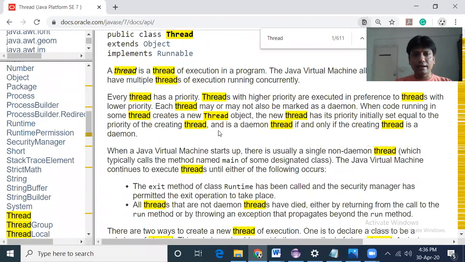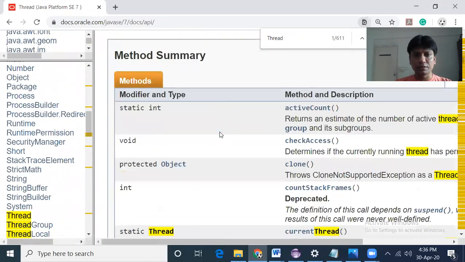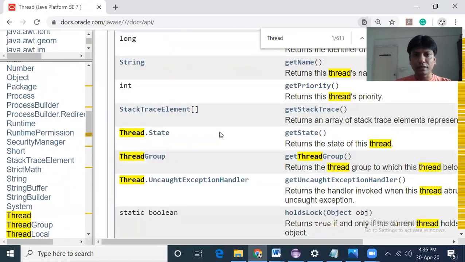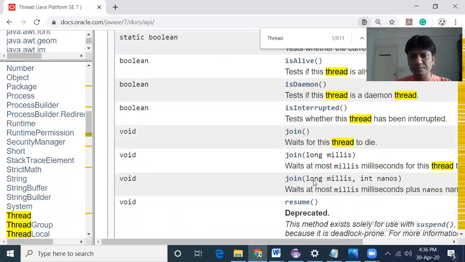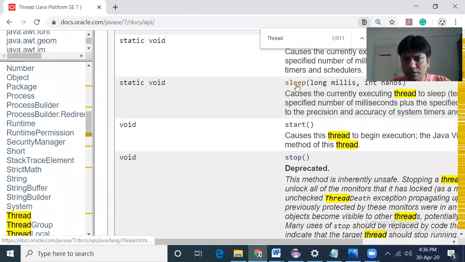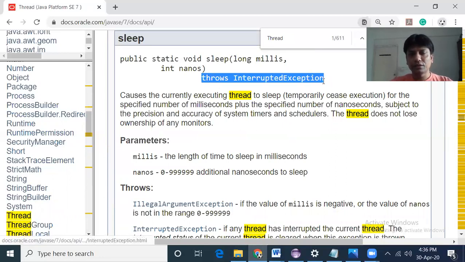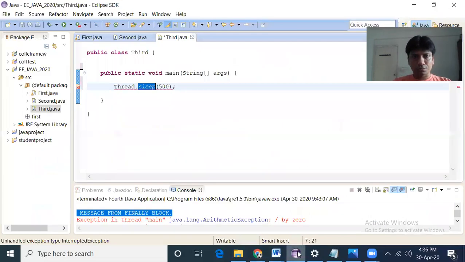And what are the methods here? There is a method called sleep method. So let us find that sleep method, Thread.sleep, yes, this one. I click on the sleep method, you see public static void sleep, whatever it is, throws InterruptedException. So this is a compile time or checked exception, which is already declared in the Java API docs.